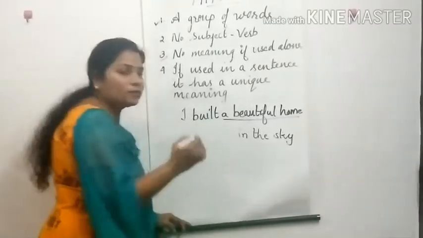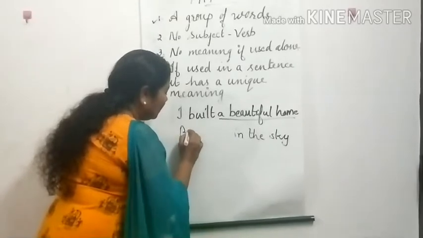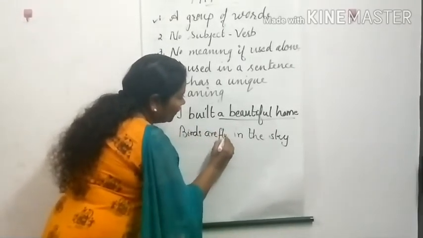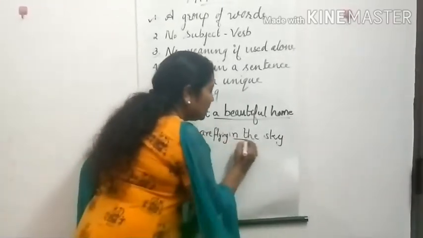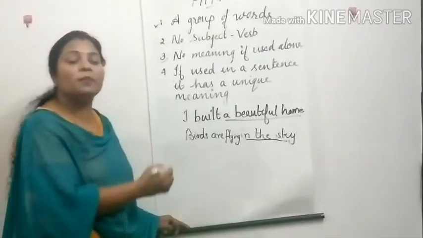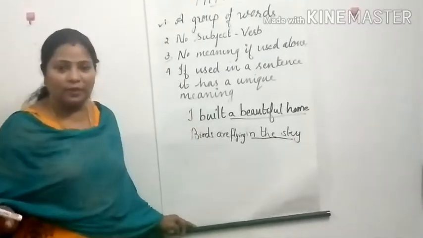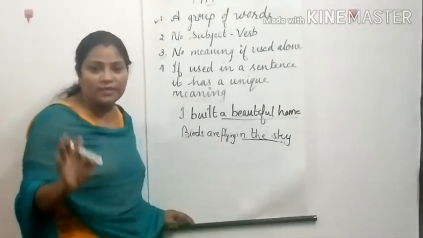Now let's add a subject and verb to it. So we can write birds are flying. Birds are flying in the sky, right? So in the sky is the phrase. With the subject and verb, it got a complete meaning. Okay, hope this is very clear to you. So this is what a phrase is.